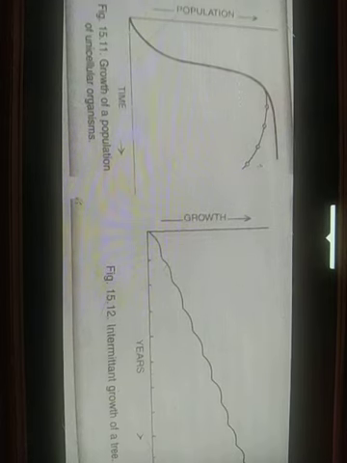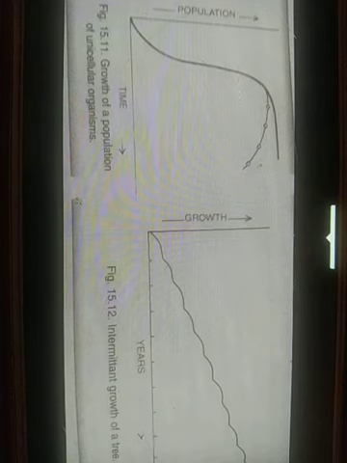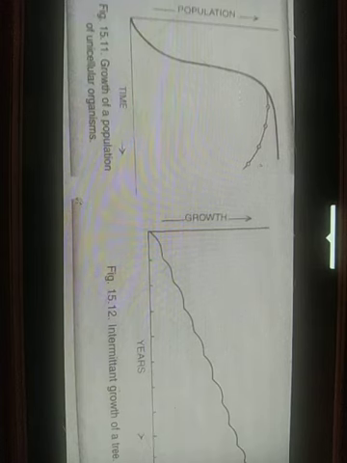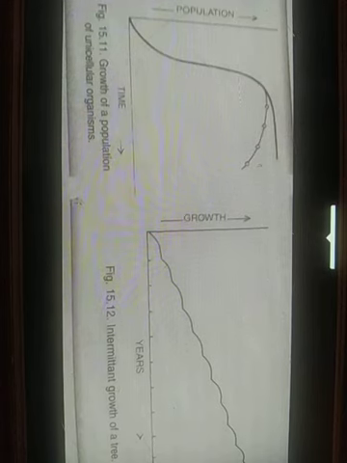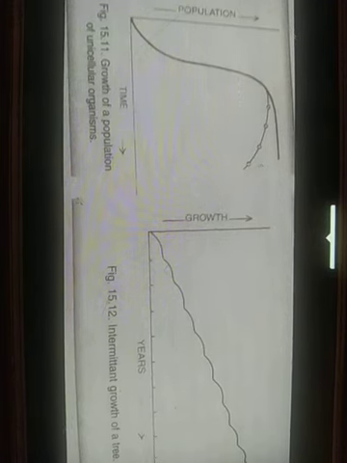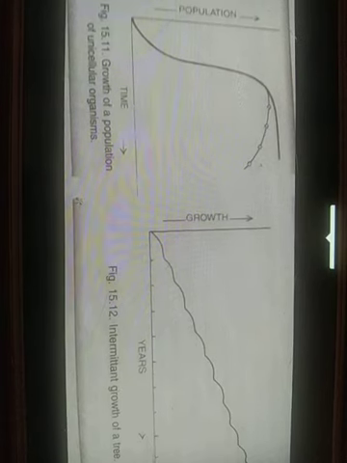So W1, the final size, is equal to W0 e raised to the power rt. Here W1 is the final size, W0 is the initial size, r is the growth rate, t is the time of growth, while e is the base of natural logarithm, the value is 2.71828.